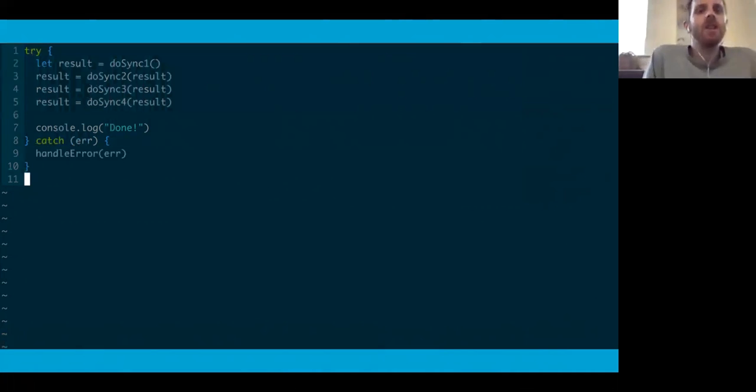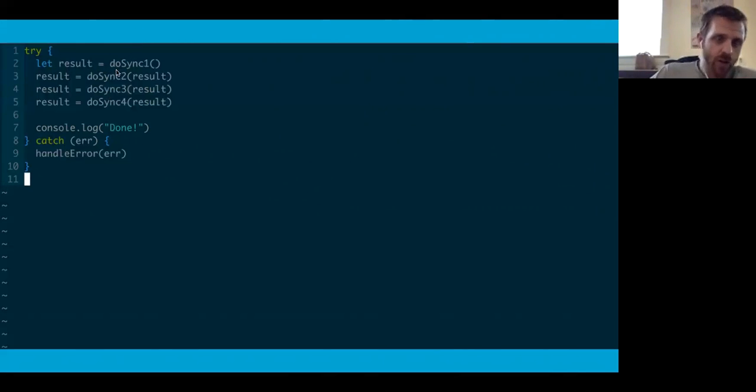So imagine a case where you have 4 methods you want to call in order. If these methods are not asynchronous, if they're just synchronous methods like doSync1 through 4, then calling them in order and handling errors is pretty straightforward. In this case, we want to take the result of one method and use that as the input to the second method, and then take the return value of the second method and pass it into the third. So you're piping this result through 4 different methods.